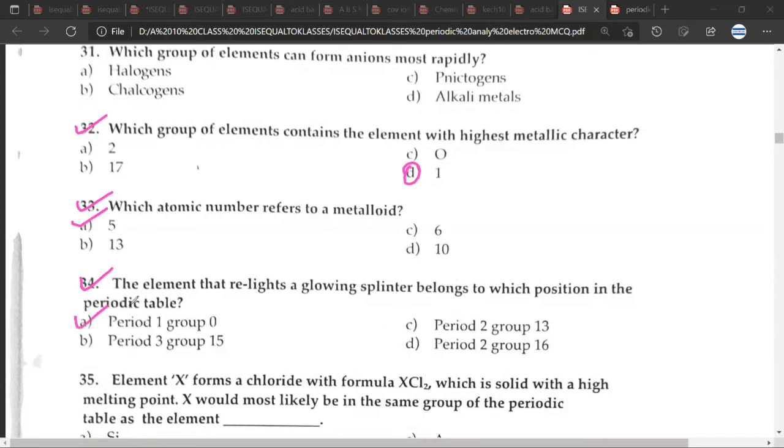Period 2, group 16. Sorry? Period 2, group 16. Oh, I'm sorry. Period 2, group 16. What would be the element? Oxygen.